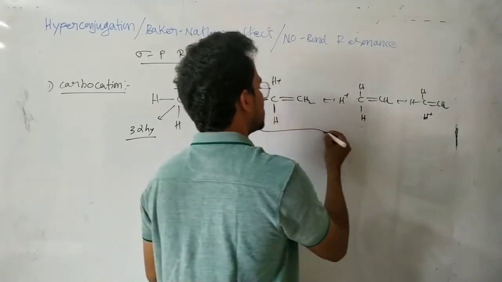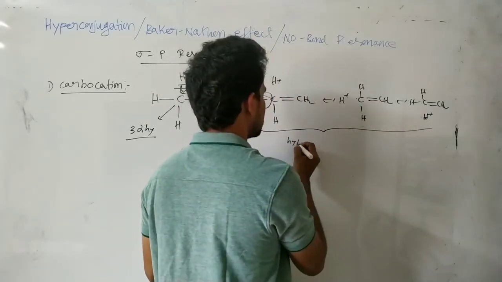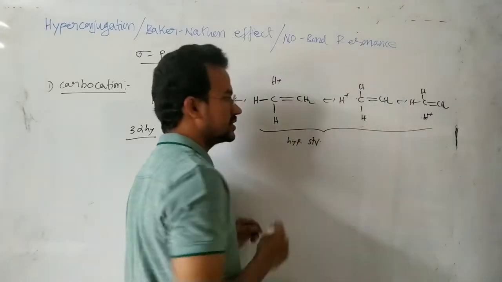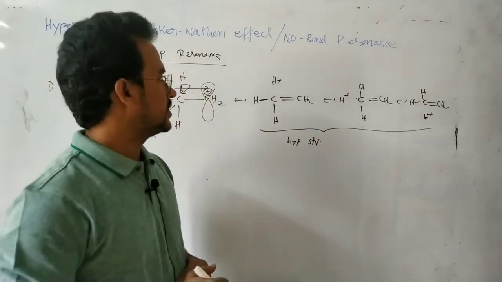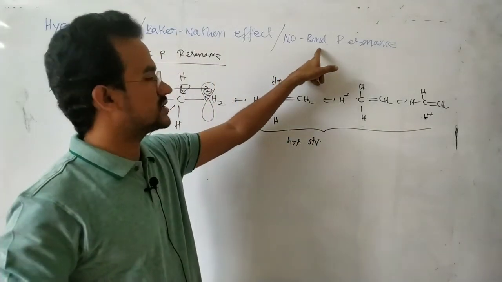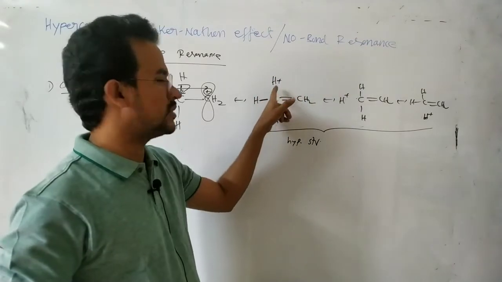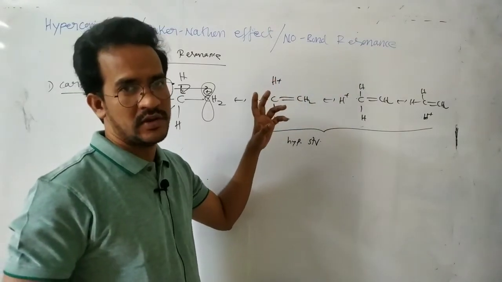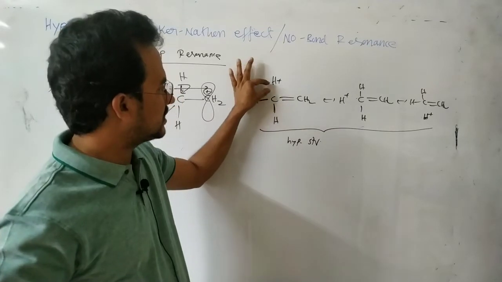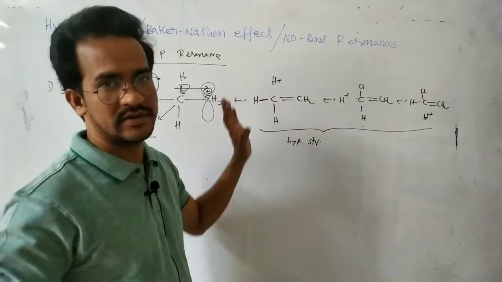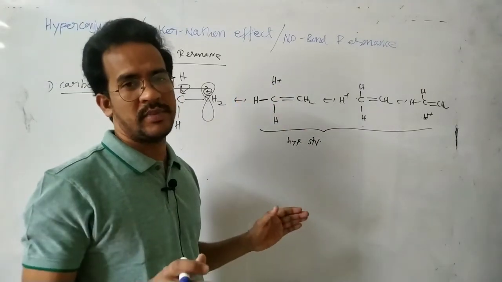That means these three are the hyperconjugated structures. We call this no bond resonance because there is no bond between the carbon and hydrogen, but actually there is some partial attraction between this carbon and hydrogen. It is not a complete breaking of the bond.